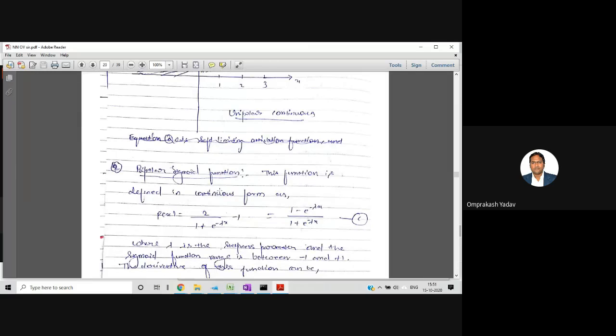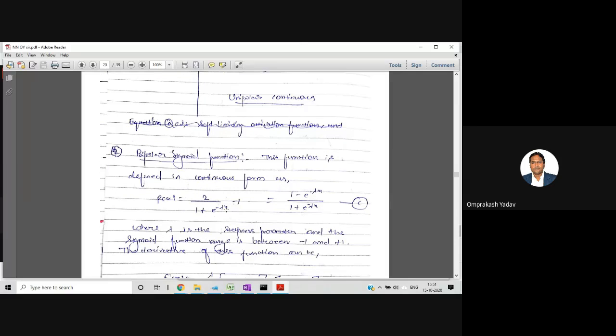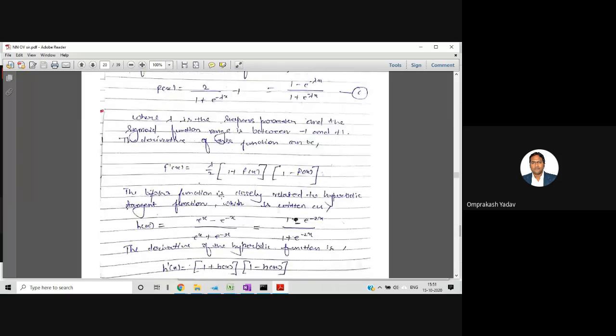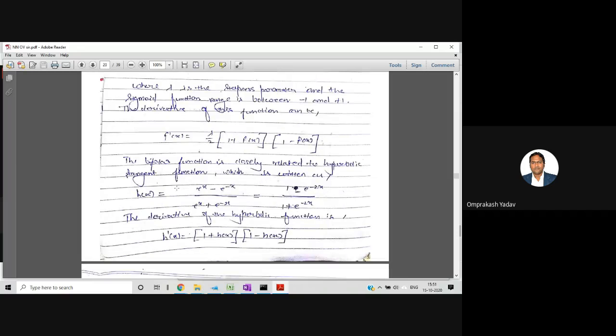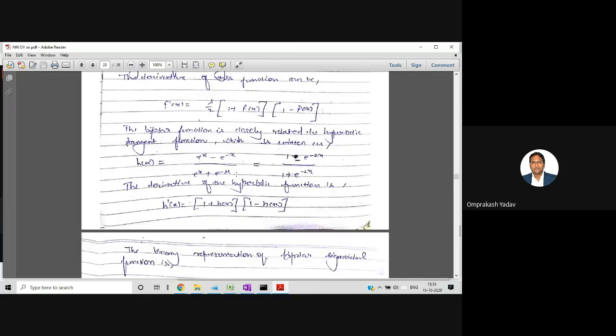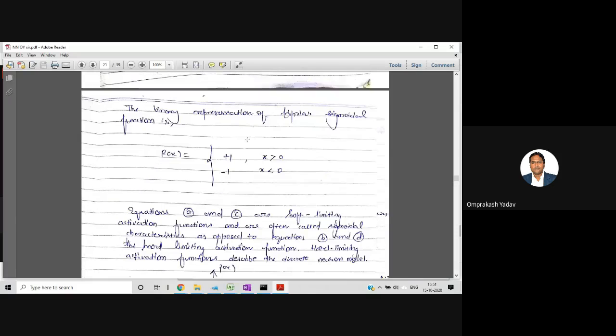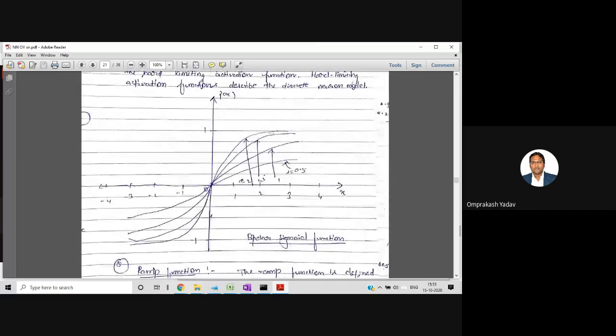Then we are having the bipolar sigmoidal function. The formula is 2 upon 1 plus e raised to minus lambda x, minus 1, where this will be having the two poles. The f dash of x is lambda by 2, 1 plus f of x, 1 minus f of x. Then tangent function, h of x is equal to e raised to x minus e raised to minus x upon e raised to x plus e raised to minus x. The diagram of this bipolar sigmoidal function has our two poles, so from this quadrant to this quadrant till minus 1. And again, lambda is the steepness parameter. If you change the lambda, the steepness will vary.